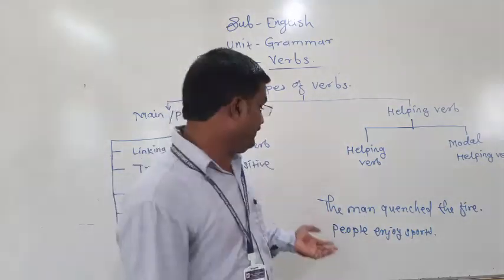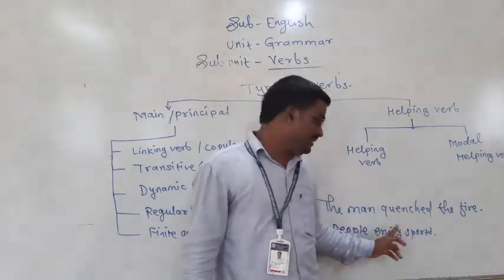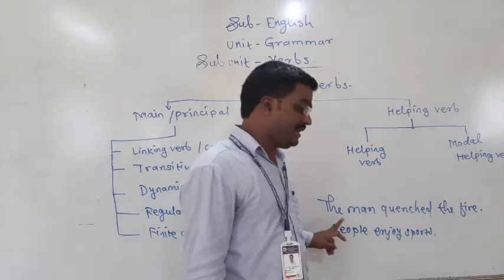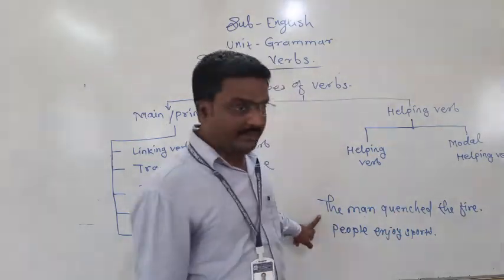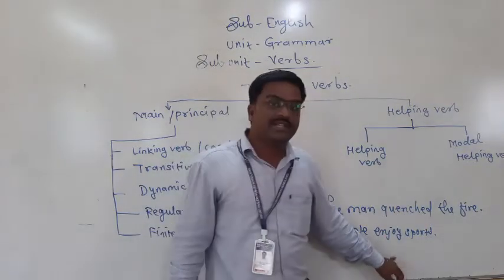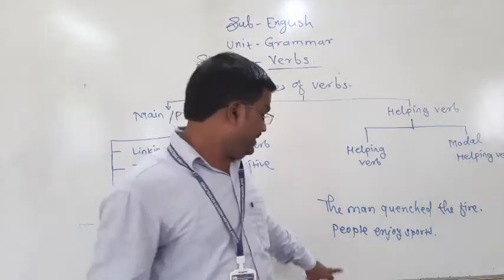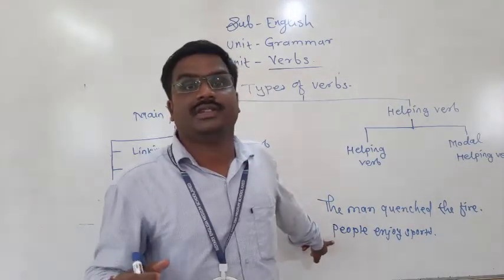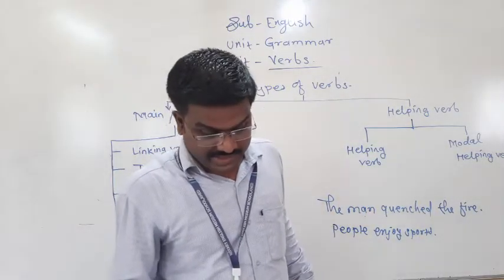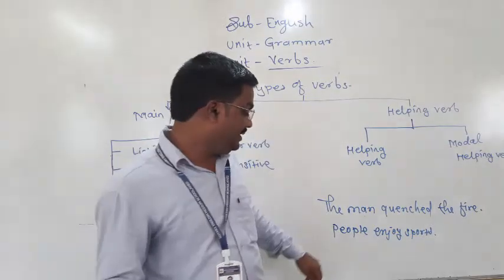I told the example: the man quenched the fire. Here quench is a main verb and it is indicating the action of the subject. People enjoy sports. Enjoy is a main verb, and it is indicating what? The action of the subject, completing the action of the people here.